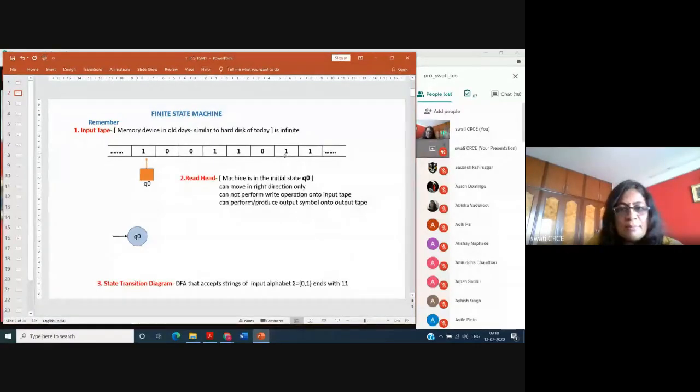Okay. In this example, I have a string 100111011, and the string is stored onto the input tape. Okay, and the job of my machine is to process the string, and it has to either accept the string or reject the string. Okay, you can relate this to the compiler's syntax analyzer, where this is your sentence, and if the syntax of the sentence is correct, then the machine will accept the statement, otherwise it will reject the statement and give you the syntax error. Okay, any doubt in this?